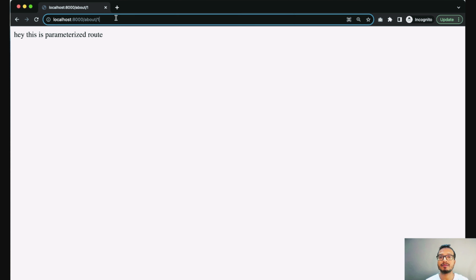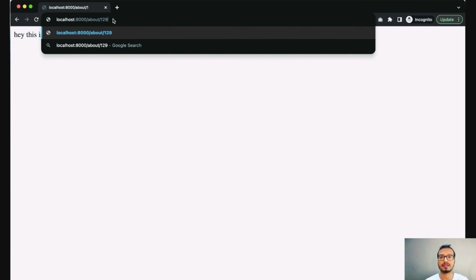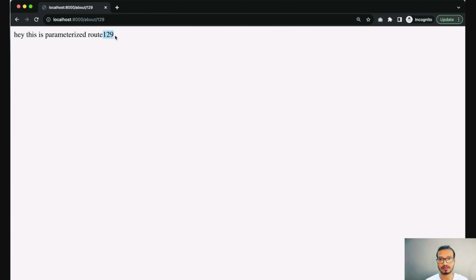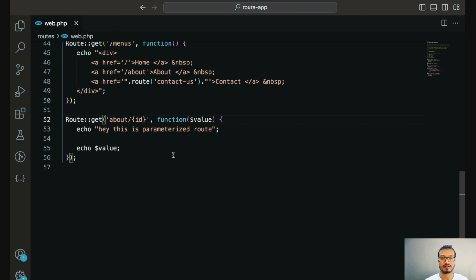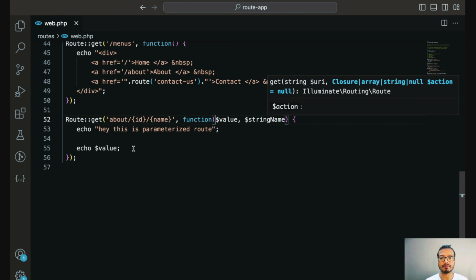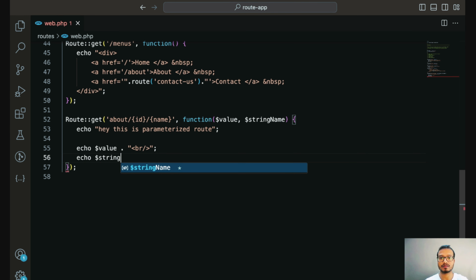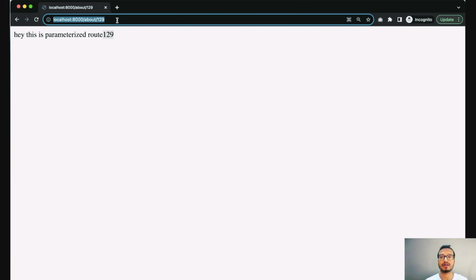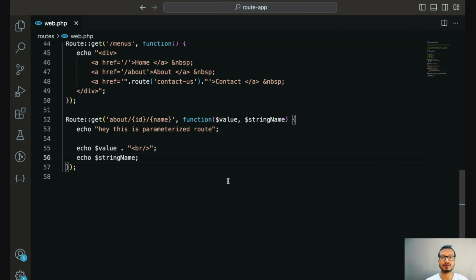Now let's refresh the browser. We can see we captured this value as 1. Here we can pass anything that will be automatically captured in this route parameter. Here you can pass different arguments like, "Hey, this is name." In order to capture the second argument, you need to define a string name, just like this, echo $string. Now if I refresh this page again, it won't work because it requires 2 parameters in the route. So now name, and here we got this second argument, second parameter in this result. So this is all about route parameter.